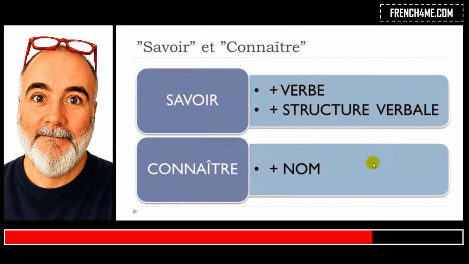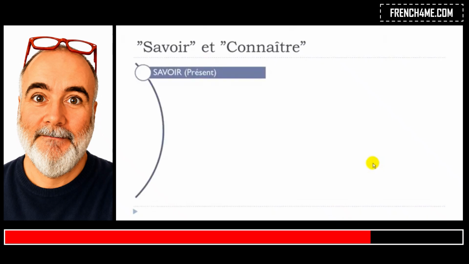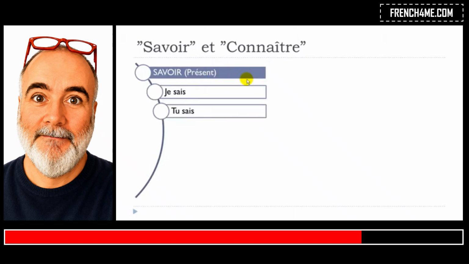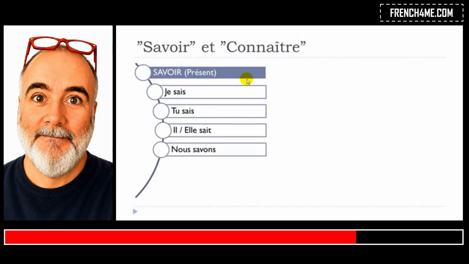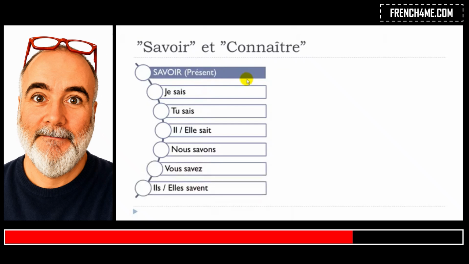First, of course, we should remember how to conjugate savoir at the present form. Je sais, tu sais, il sait, elle sait, nous savons, vous savez, ils savent, elles savent.